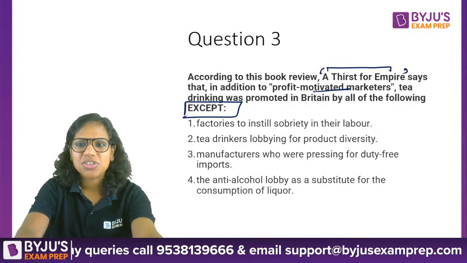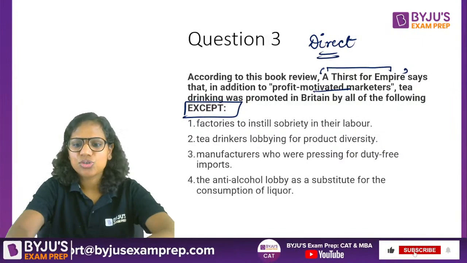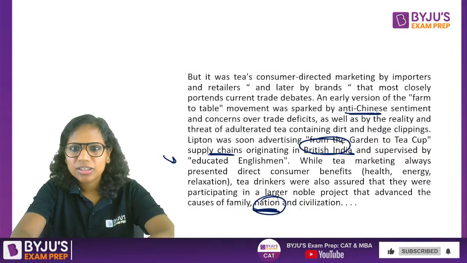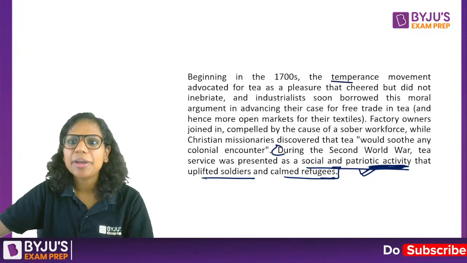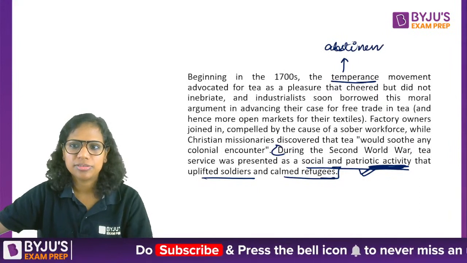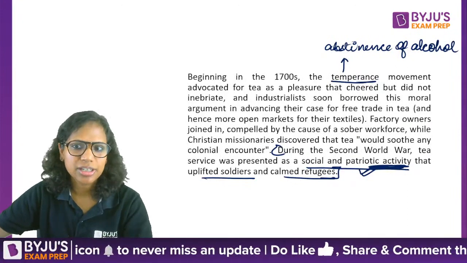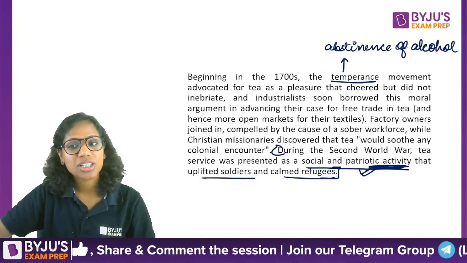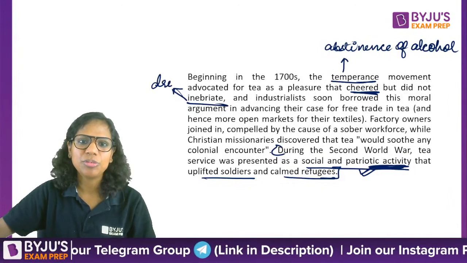Let's go back once more, and this is a direct question. So we'll get this. Beginning in the 1700s, the temperance movement. Temperance means abstinence from alcohol, not taking alcohol is called temperance, right? The temperance movement advocated for tea as a pleasure that cheered, it made you happy, but it did not inebriate, it did not make you drunk.